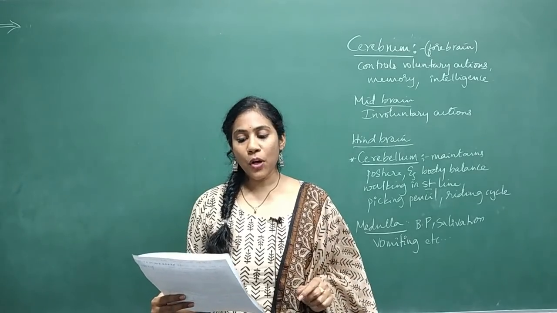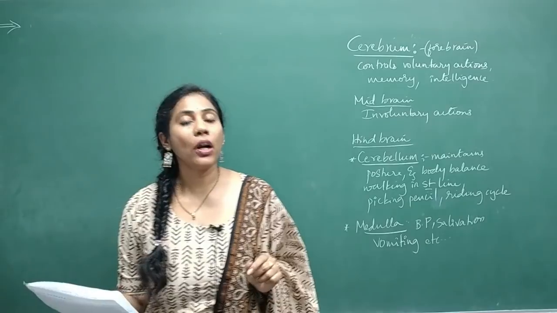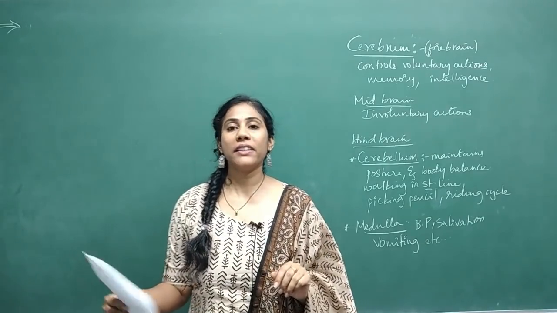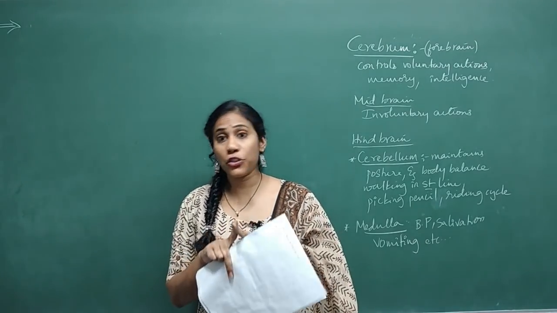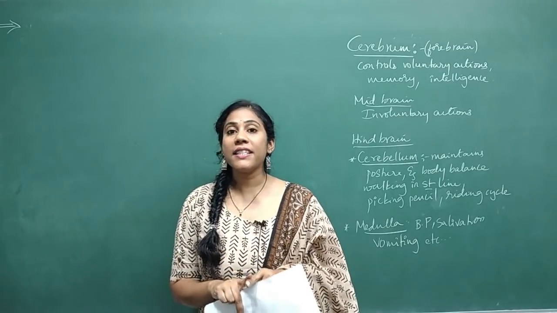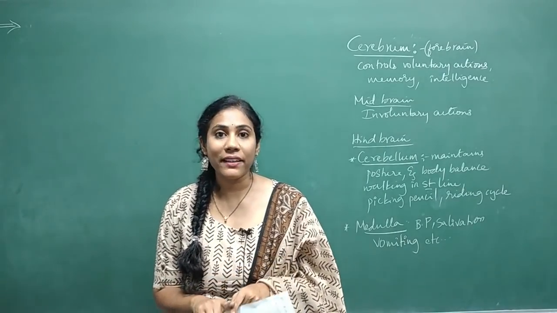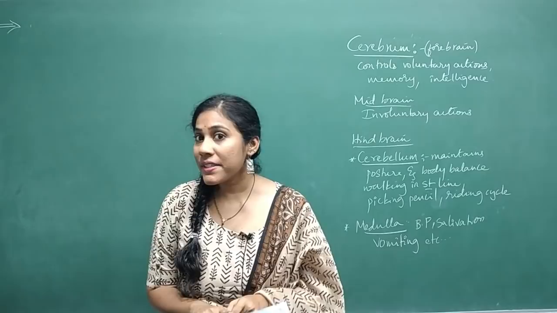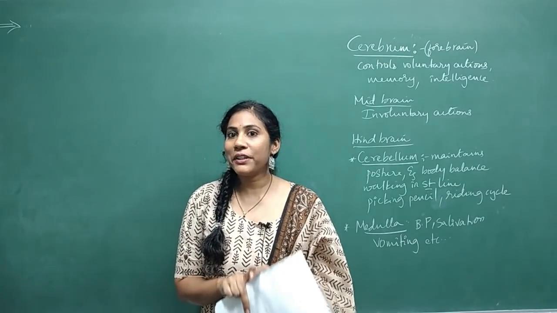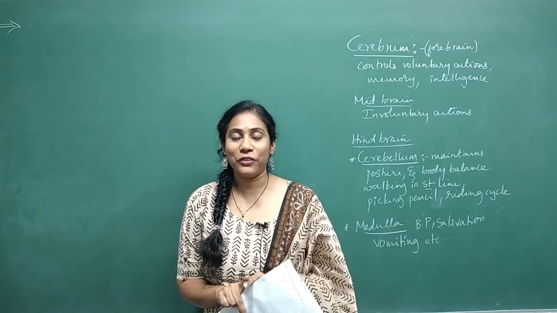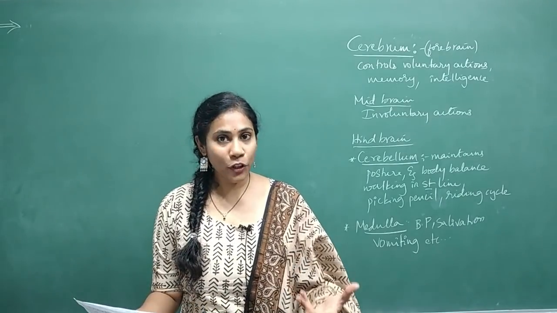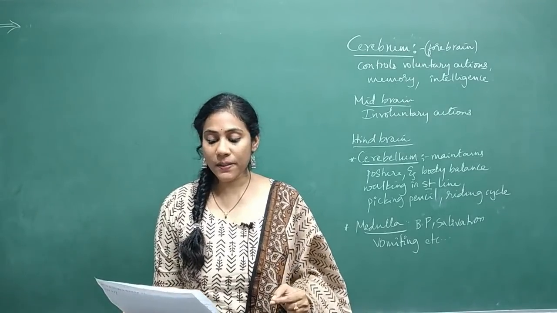Guys, first and foremost, note down the most important diagrams from control and coordination. Say the first one is the structure of neuron. The other one is the diagram of human brain. So 1 in 2 diagrams is compulsory for the 2021 examination. So be careful. Fine. And let me go for the important questions and answers.